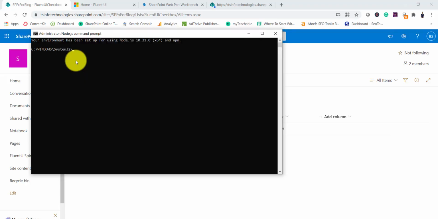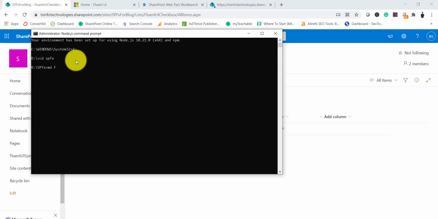So what I'll do is I will go to a folder. You can select any folder. I have already a folder as SPFx where I keep all the solutions, and here we will create a subfolder, and within that our solution will be there. So you can create any folder, subfolder, wherever you want your solution to be. And so what I'll do is MD, and then I'll give a name.